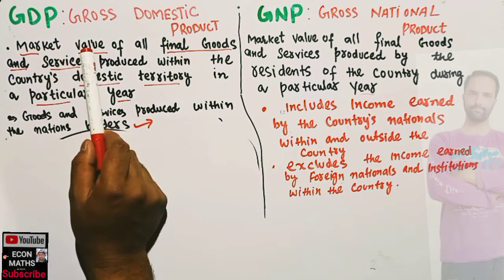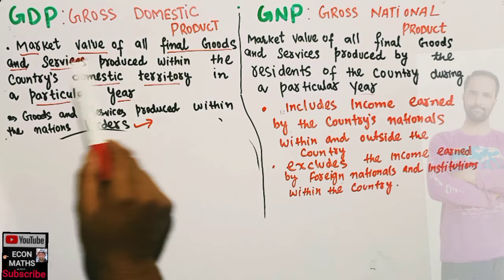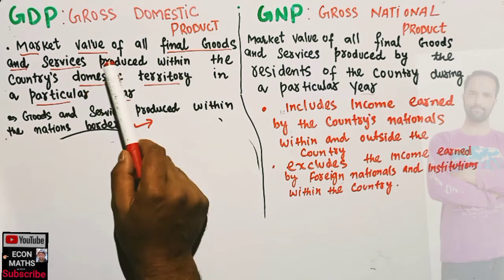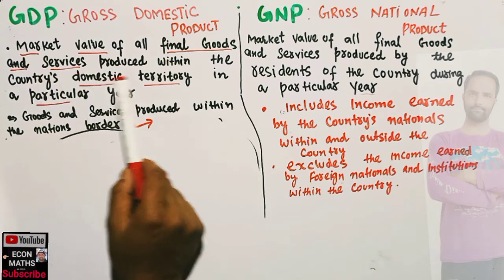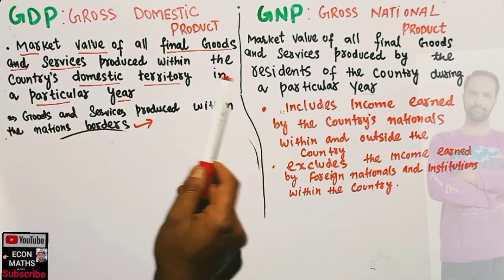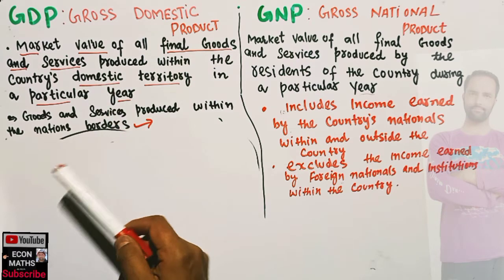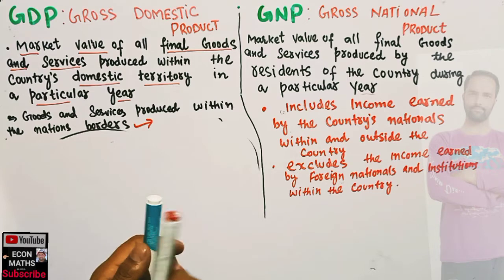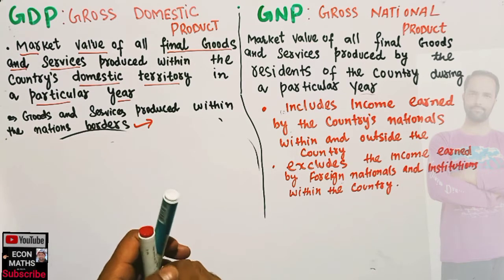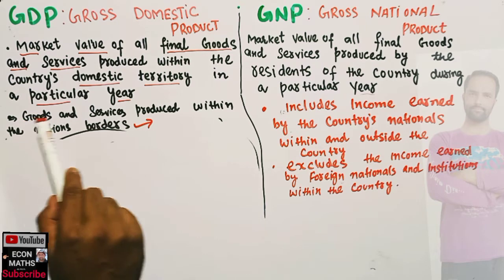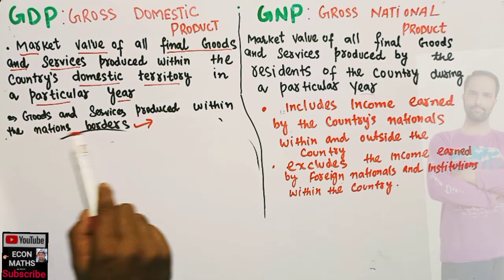It is the market value of all final goods and services, not the intermediate goods or services, produced within the country's domestic territory. That means the geographical territory in a particular year. Okay, so we usually take 1 year. This is the GDP. How do we interpret it? It simply says goods and services produced within the nation's borders.